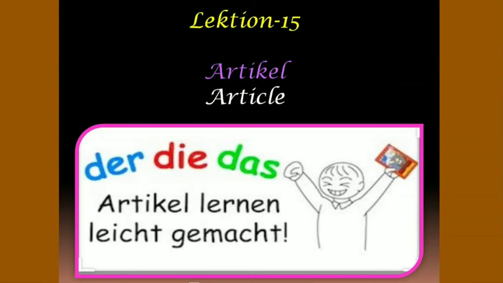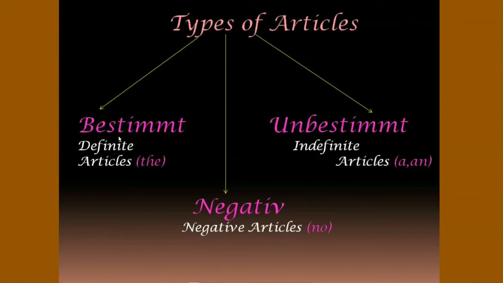As you know, till now, we have learned regular and irregular verbs. Now, in this video, we are going to learn articles. Lektion 15. Article, which means article. In German, there are three types of articles. First is bestimmt, which is definite articles. Definite article is the. Second is unbestimmt articles, which means indefinite articles: a, an. And third and the last one is negative article, which is no.